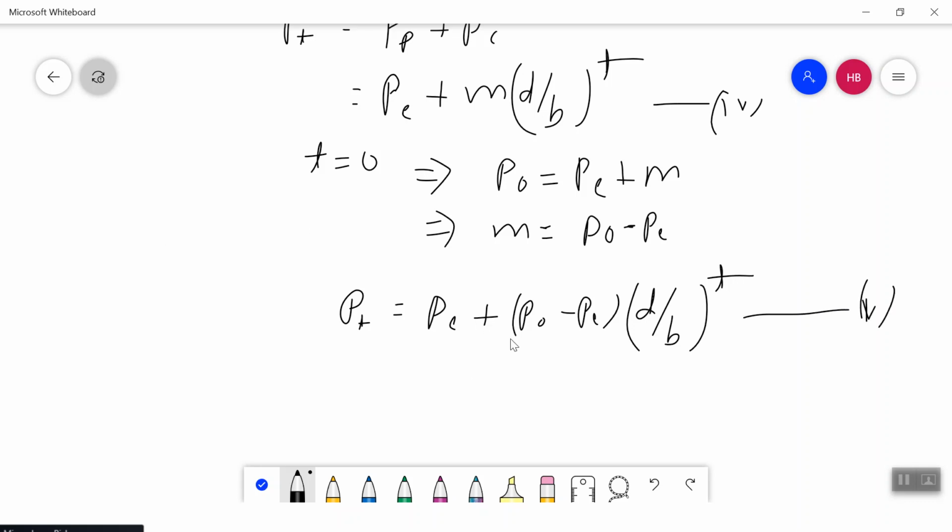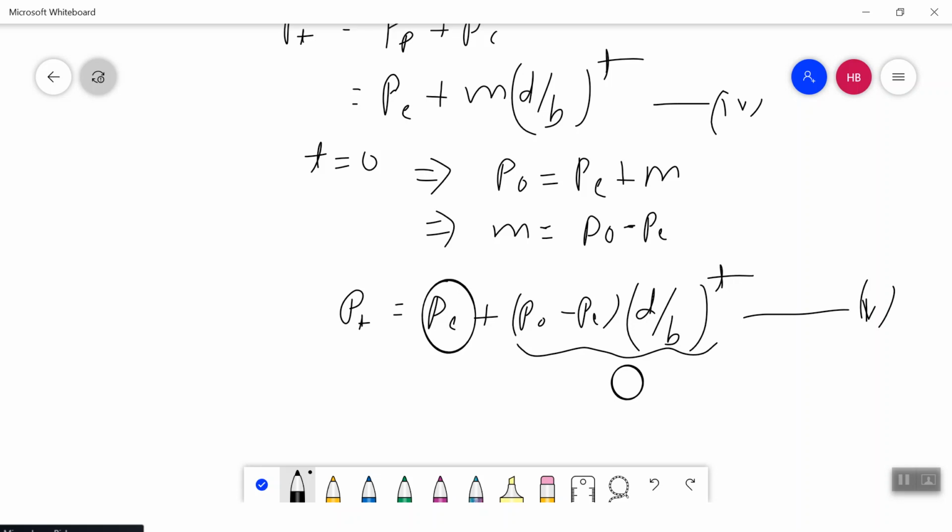Now how do I find what equilibrium price I am going to achieve over time? We know that at equilibrium my price is P_E. If I want to achieve the equilibrium price over time, that means this expression has to be 0, and only then could my P_t become P_E.